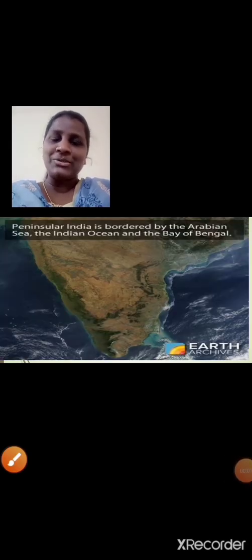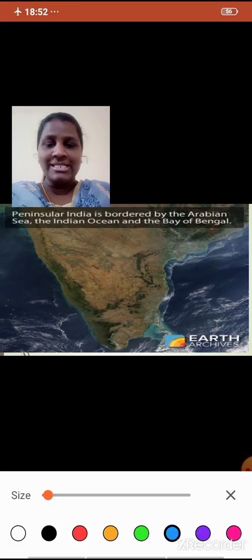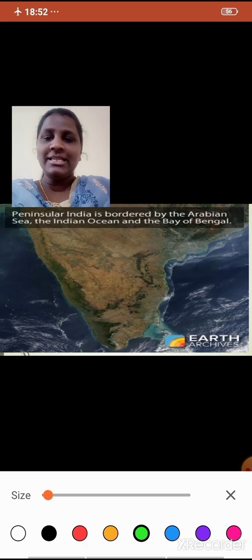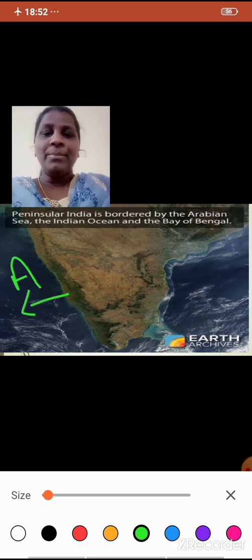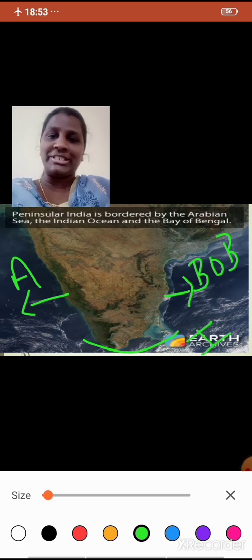Look at this image, students. You can see the land mass which is covered by water on three sides. Peninsular India is bordered by the Arabian Sea, the Indian Ocean and the Bay of Bengal. In this image you can see the Arabian Sea towards the west, the Bay of Bengal towards the east, and towards the south we have the Indian Ocean.